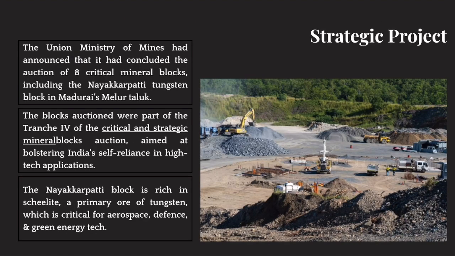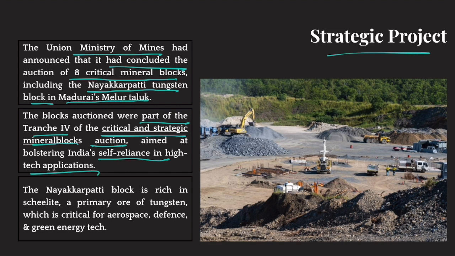Okay. See, it is a strategic project. Union Ministry of Mines had announced that it had concluded the auction of 8 critical mineral blocks, which includes Nayakarapatti tungsten block in Madurai, Melur Taluk. Okay. The block auction were part of tranche 4 of critical and strategic mineral blocks auction. So government is basically auctioning critical and strategic minerals. These are not normal minerals like coal and something. These are critical minerals. And the auctioning of these critical minerals is being done so that India is self-reliant in high-tech applications, because these high-tech applications, electronics, require these minerals.